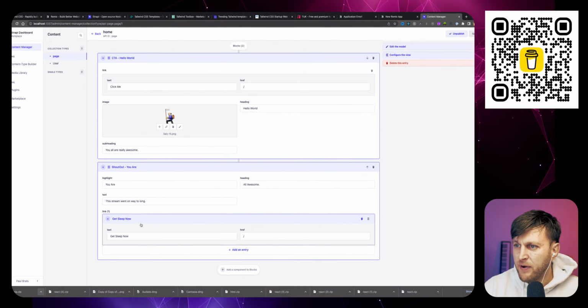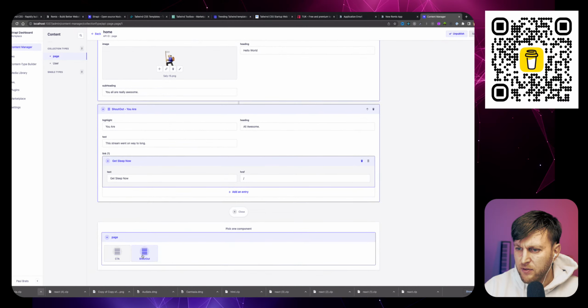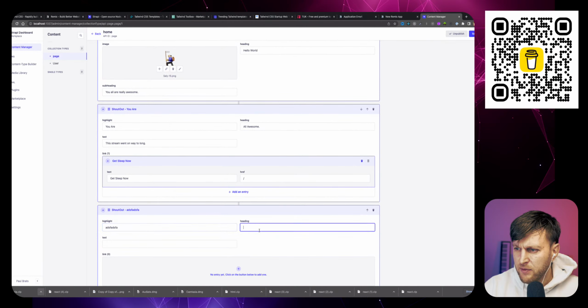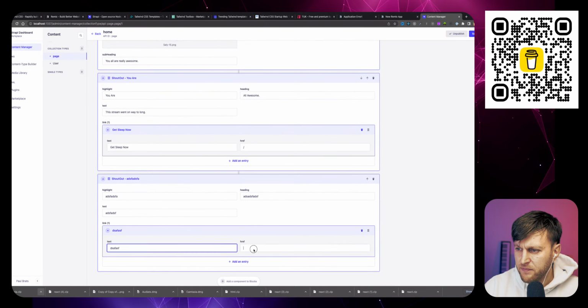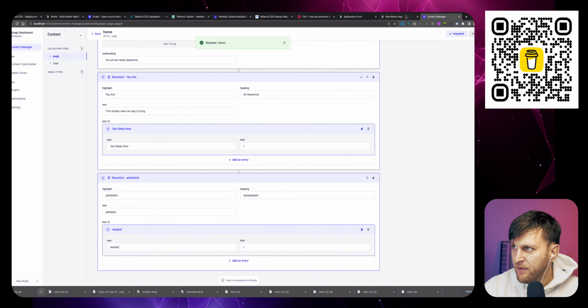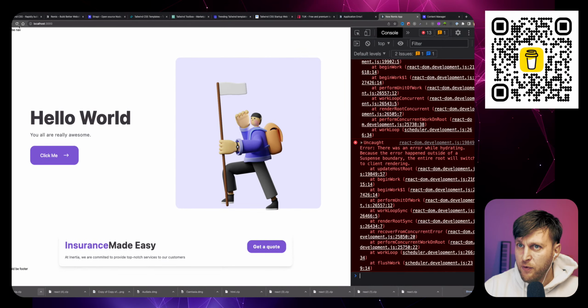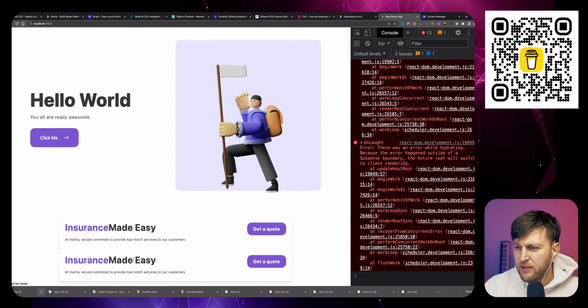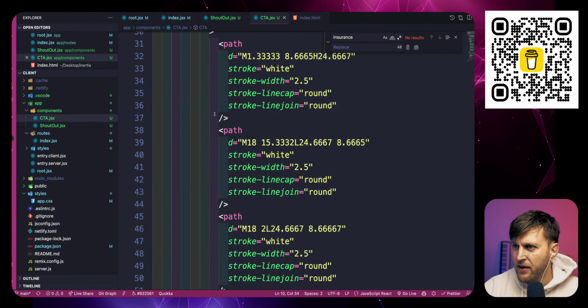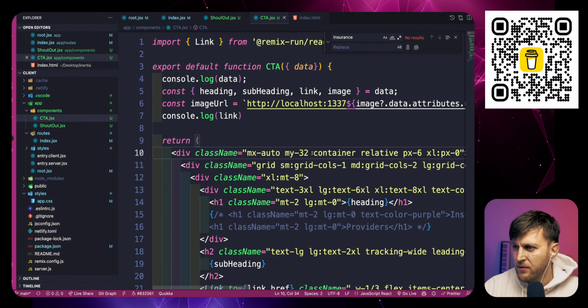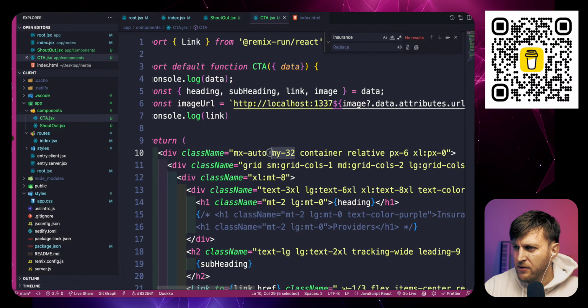So if the content manager wants to create another shoutout component, they could do it. Shoutout, link, add a link, and save. Now when I refresh, check out how flexible. I need to add more padding here. So let's go add some padding to fix that. Let me go to my CTA component. I'm going to copy this.